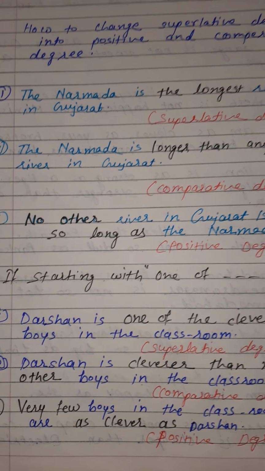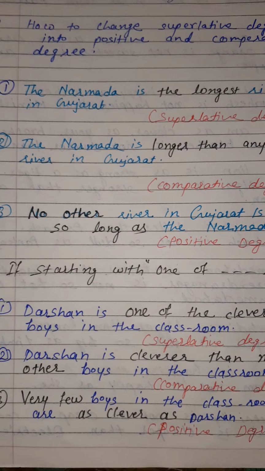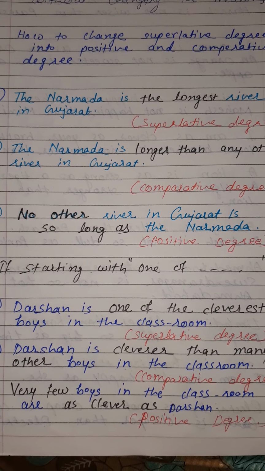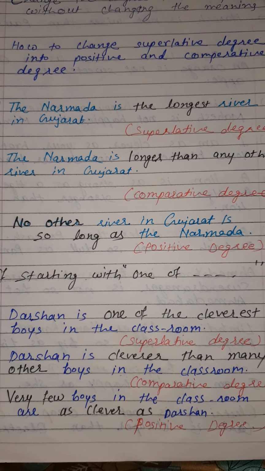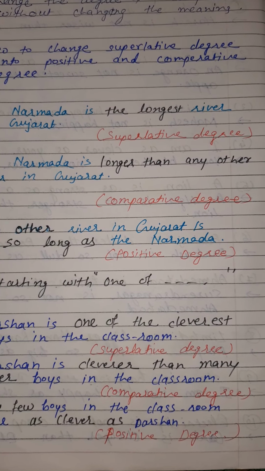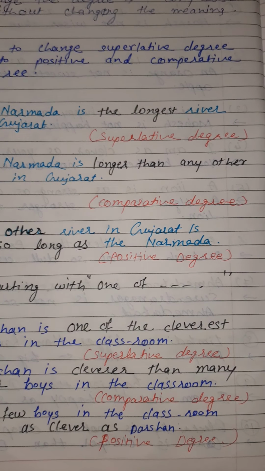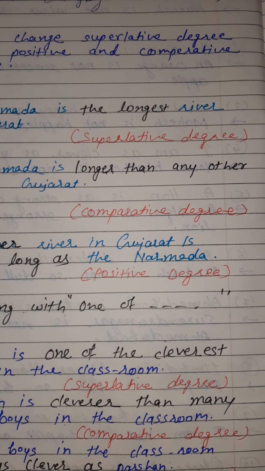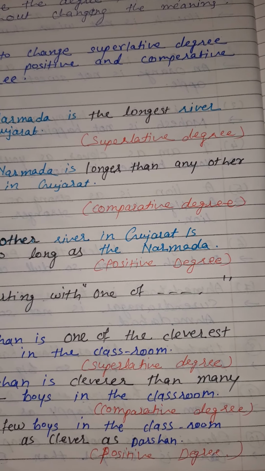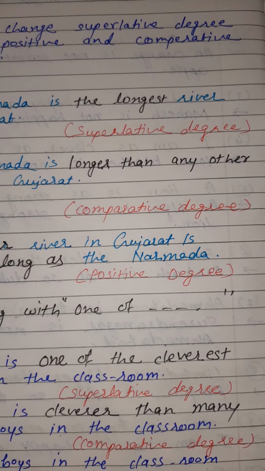The Narmada is the longest river in Gujarat. And in comparative degree, the Narmada is longer than any other river in Gujarat. But the change is only with the adjective. We use 'the most' with the adjective of superlative degree and 'er than any other' with the adjective of comparative degree.